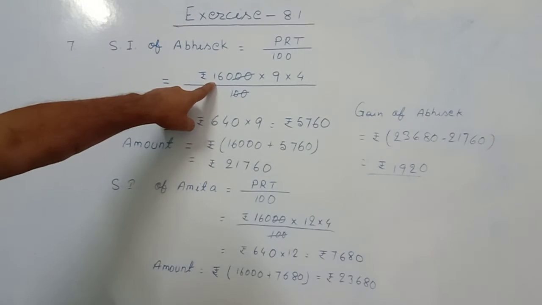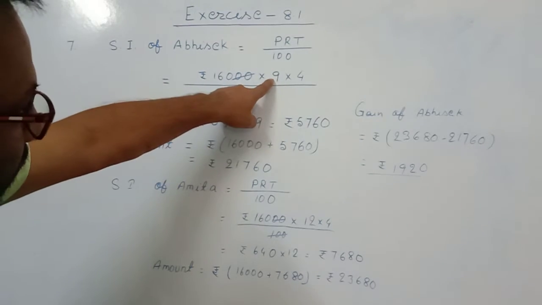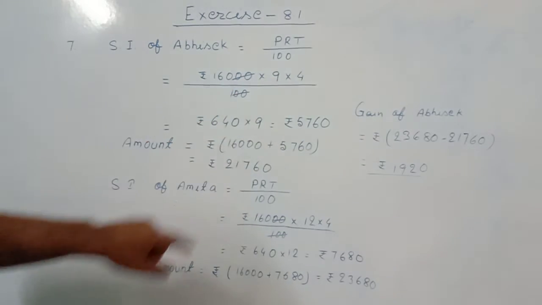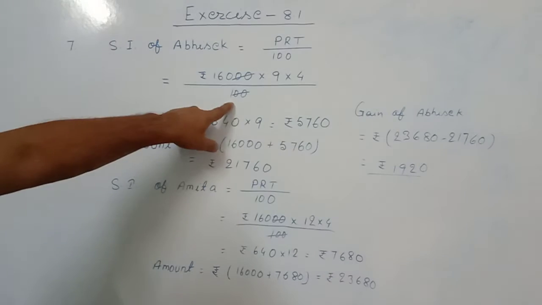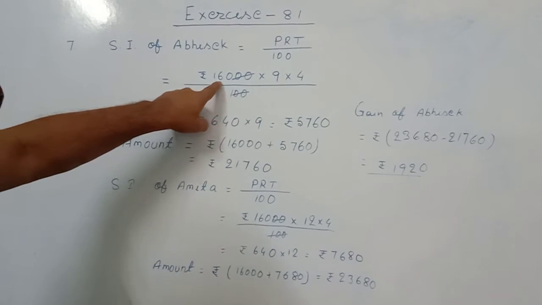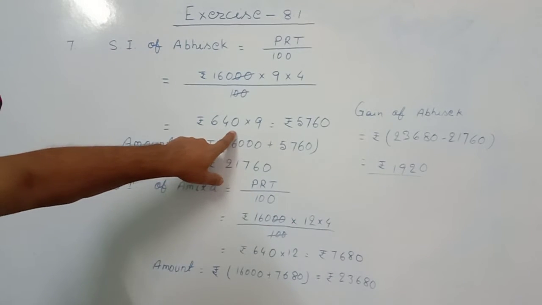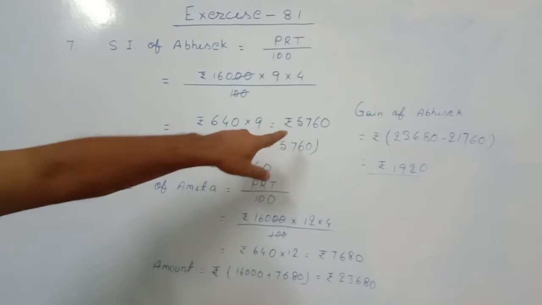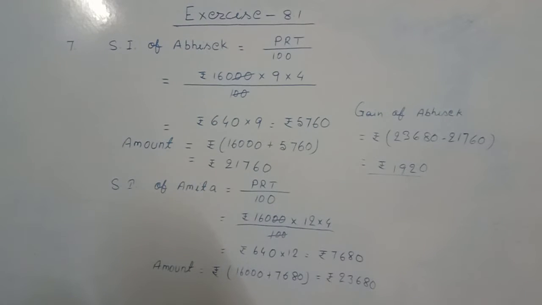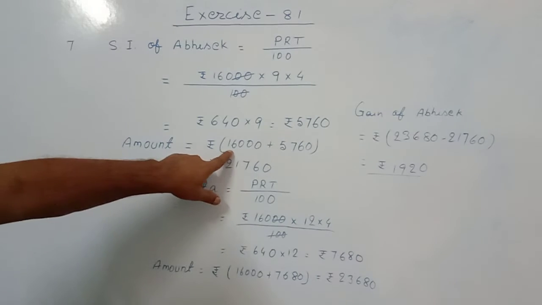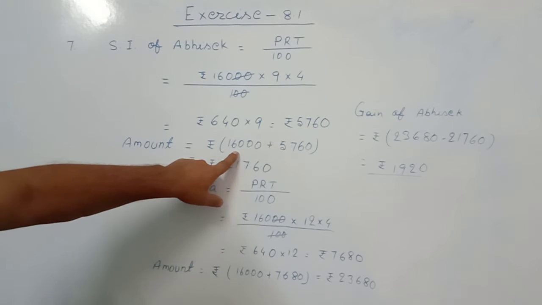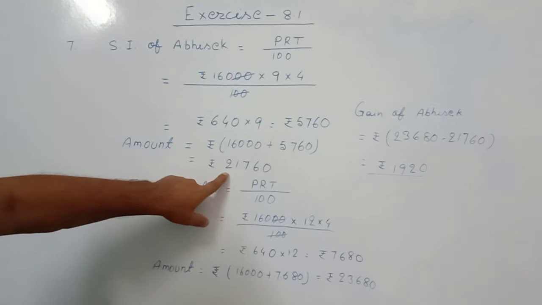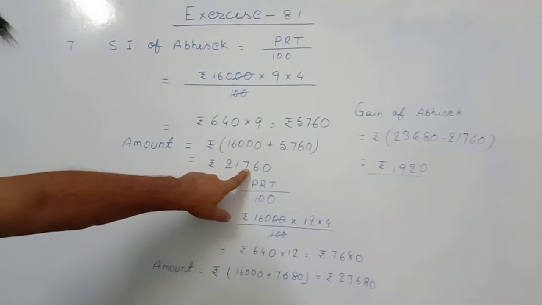Principal is 16,000, rate of interest is 9, time is 4, by 100. This 0000 cancelled. 160 into 4 equal to 640, into 9 equal to rupees 5,760. Now I found the amount equal to principal plus SI, 16,000 plus 5,760 equal to 21,760.